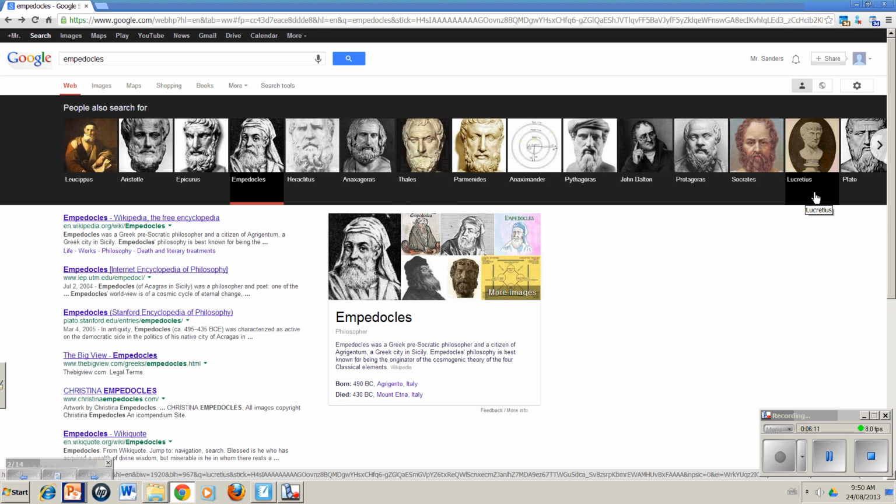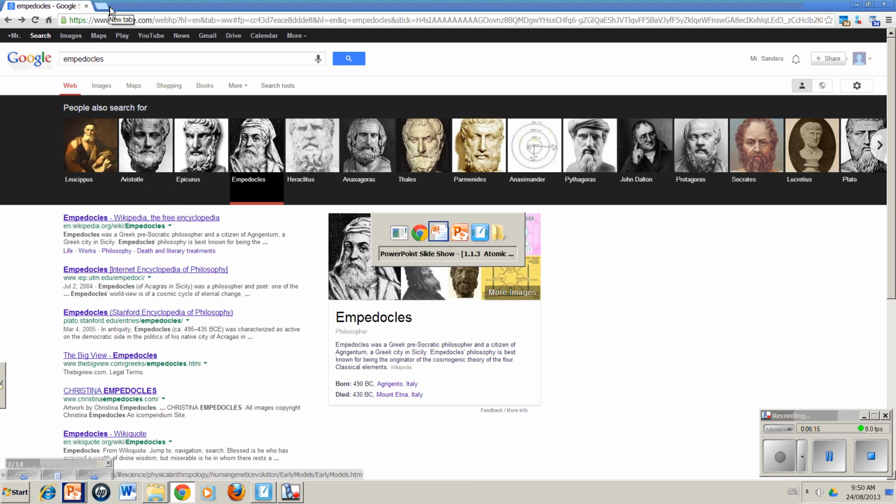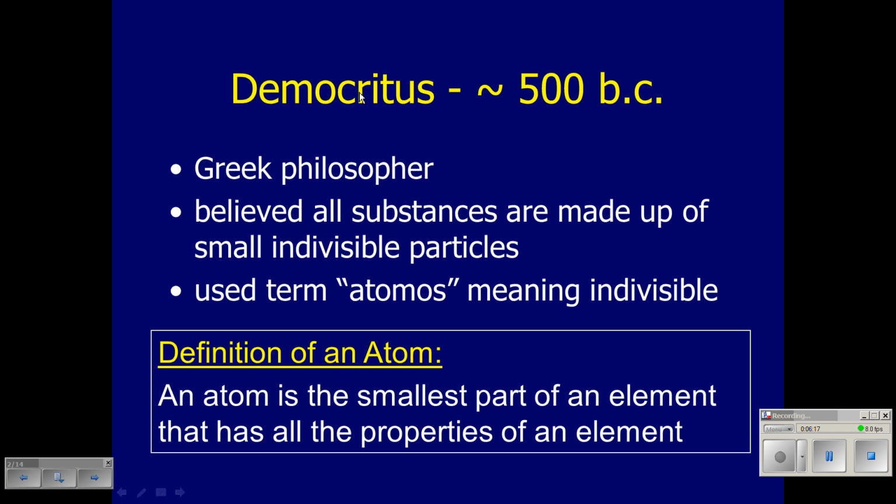Lucretius, oh, I can't remember what he did. Anyway, lots of them. Let's keep going then on the note. Okay, so Democritus's big addition to this is the term atomos. Again, like I said, everybody believed Aristotle, and so then things kind of stagnated.